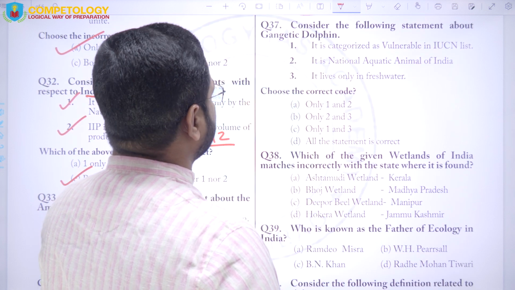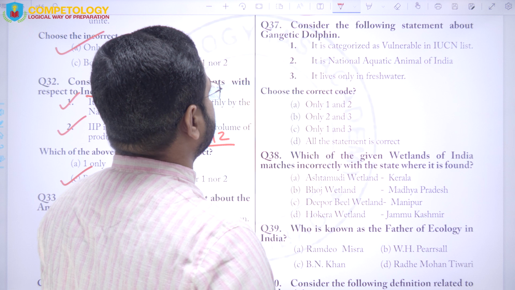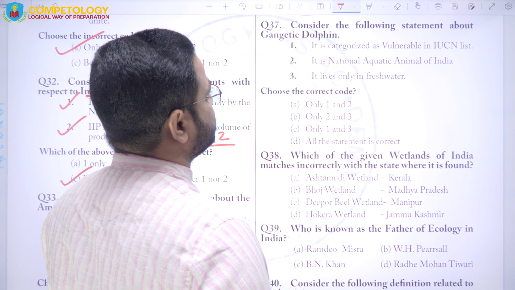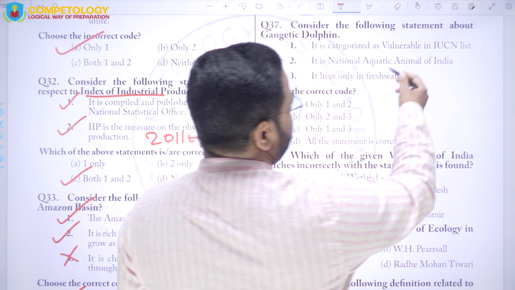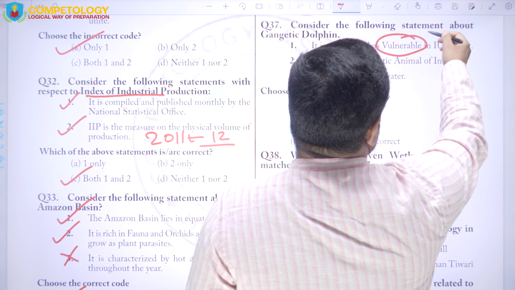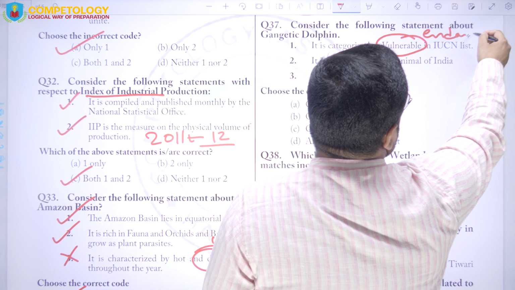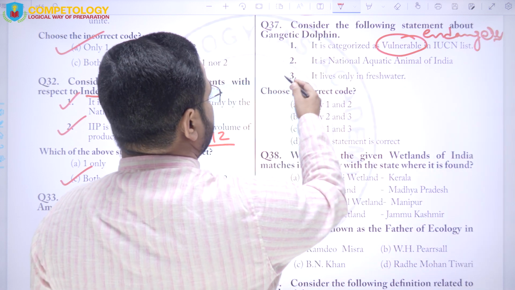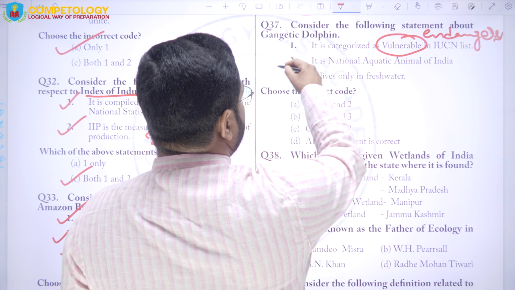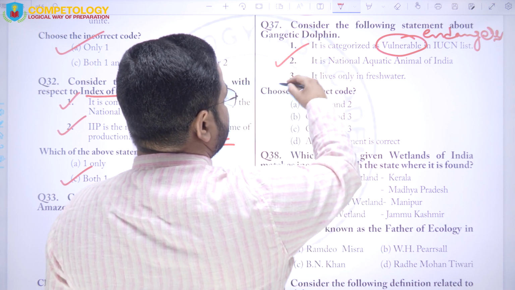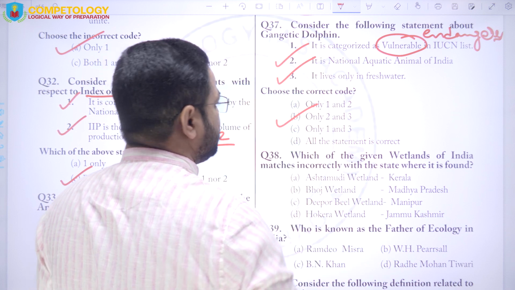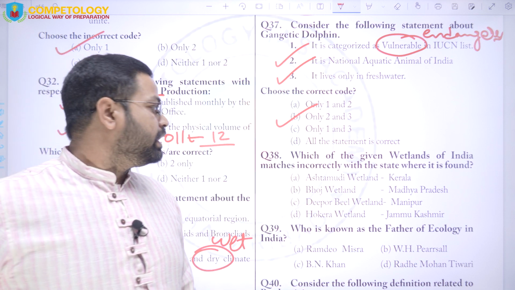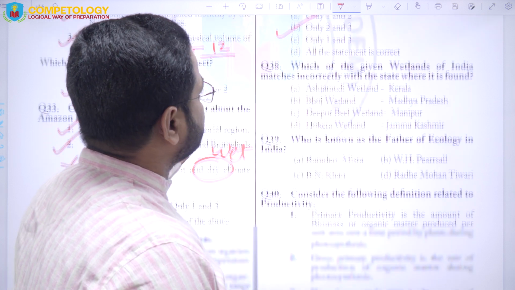Next is question number 37. Consider the following statement about the Gangetic dolphin. It is characterized as vulnerable, not vulnerable but endangered, right? So here it is endangered. It is national aquatic animal of India. It lives only in fresh water, correct? So the option B, only 2 and 3 are correct here in question number 37.